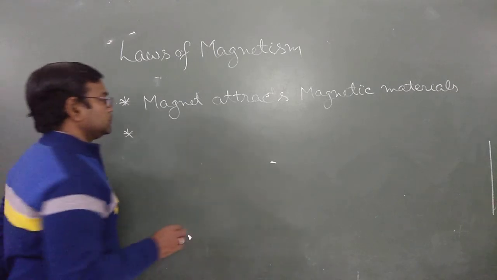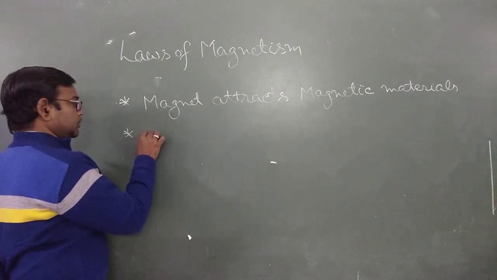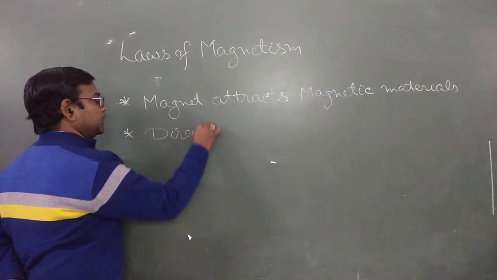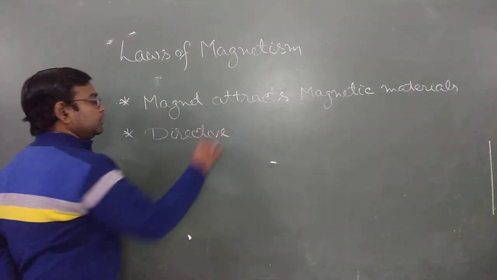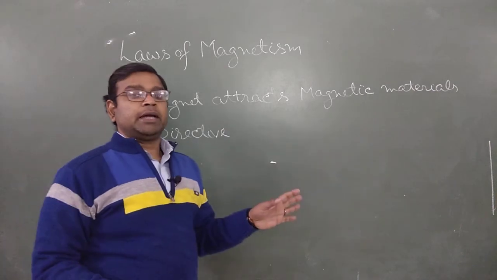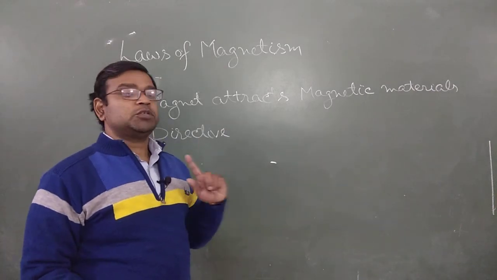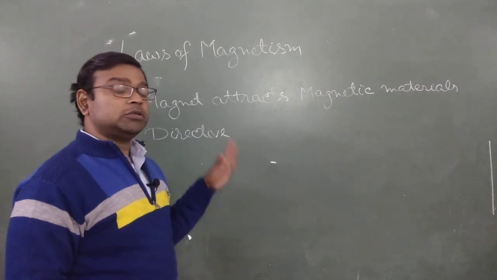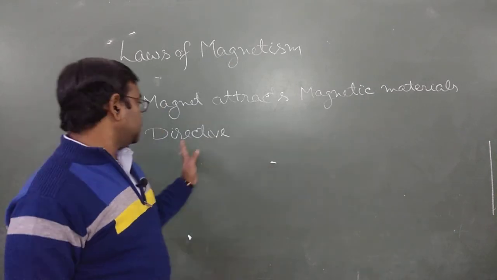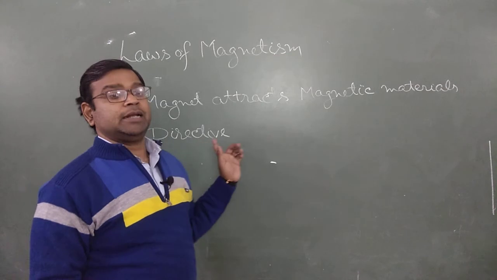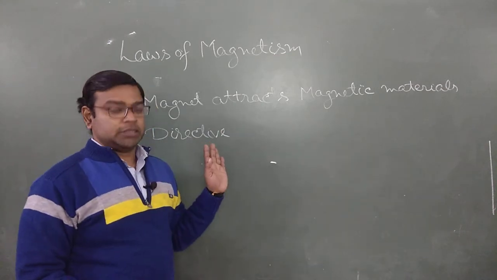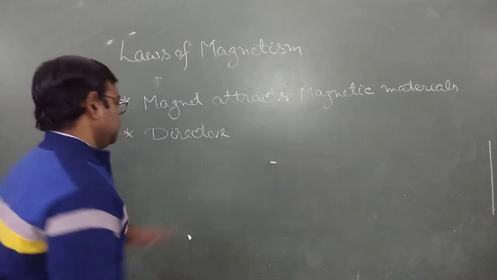As we know, a magnet has a directive property, which means whenever we suspend a magnet freely, it always points toward the north and south direction, the north and south geographical poles. So this proves that a magnet always has a directive property. It always directs to some direction, that is north and south.